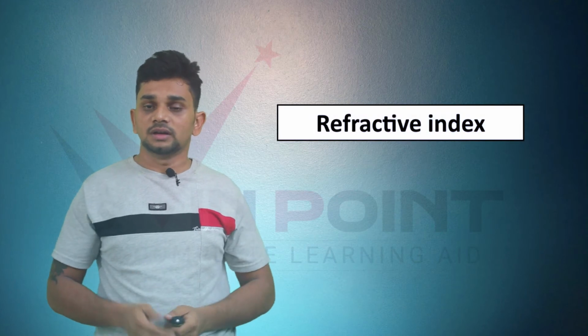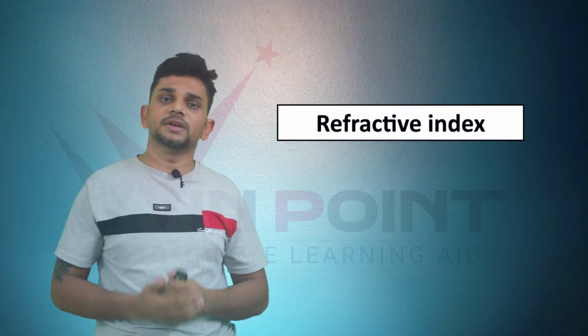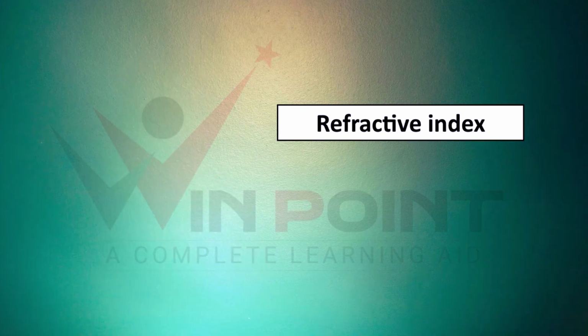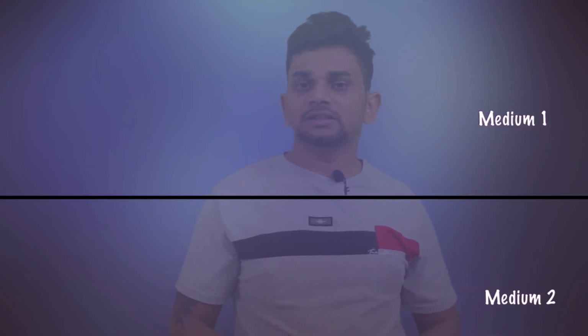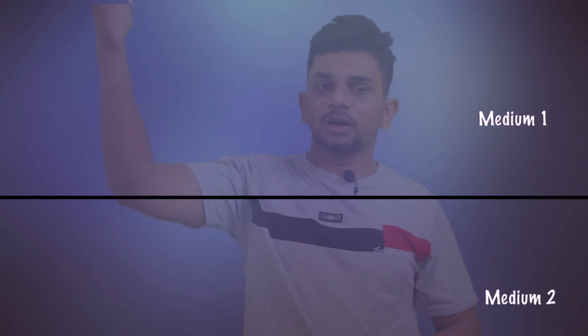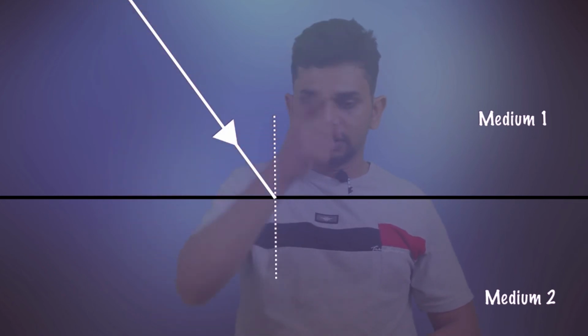Now we can discuss refractive index. What do you mean by refractive index? Different media have different refractive indices. First we can discuss the refraction. It is medium 1 and medium 2. When light is traveling from medium 1 to medium 2, there will be a change in the path. This is the incident ray and this one is the normal.